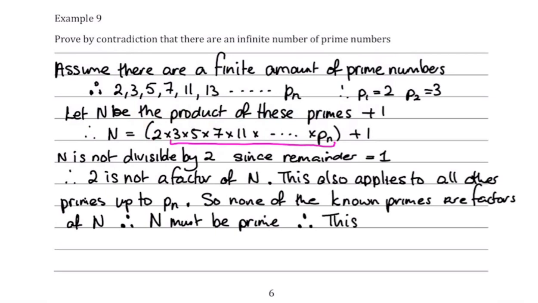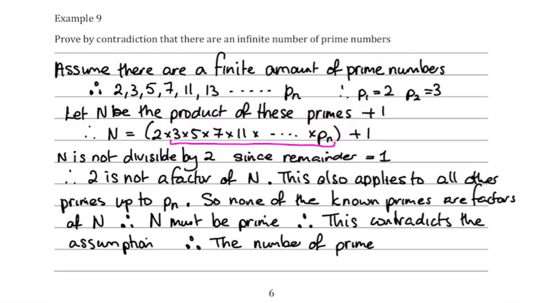So this contradicts the assumption, therefore the original statement must be true. So the number of primes is infinite. That's what we were trying to prove was not happening, so I'll just put my apologies. It is infinite. So there are an infinite amount of prime numbers.